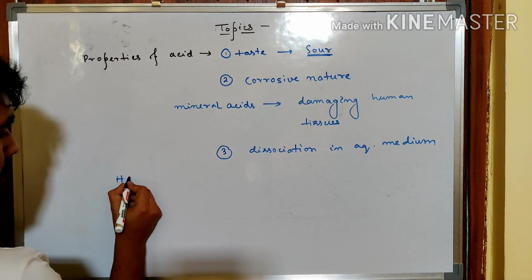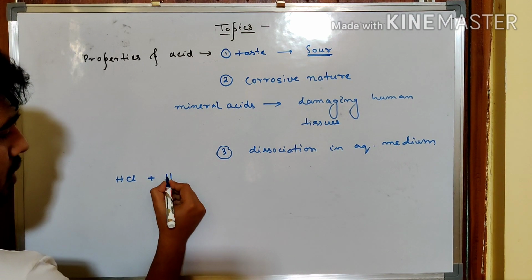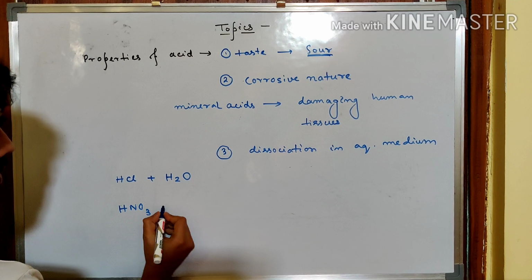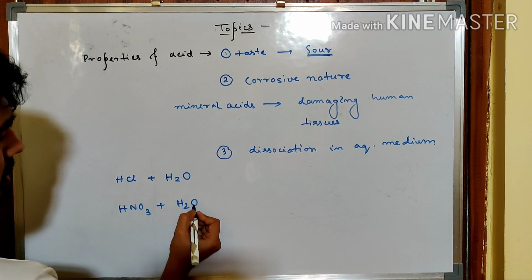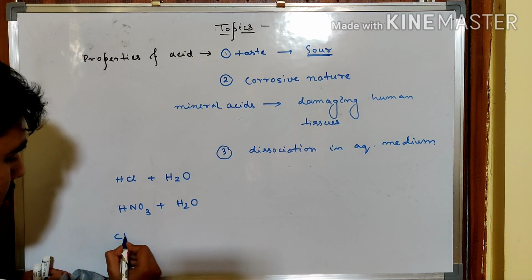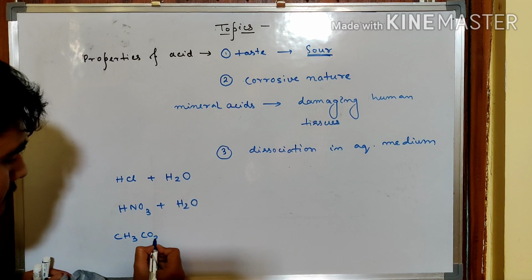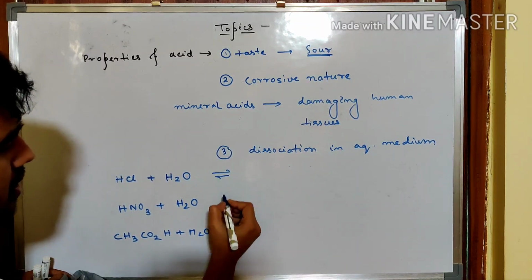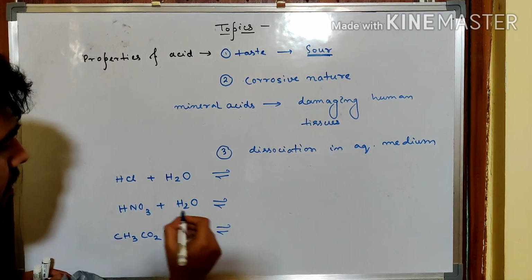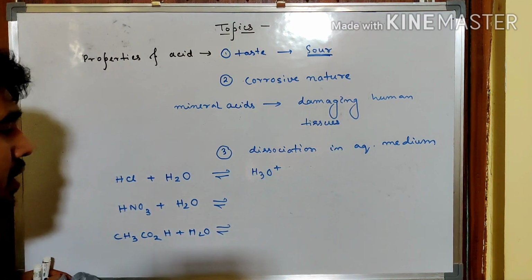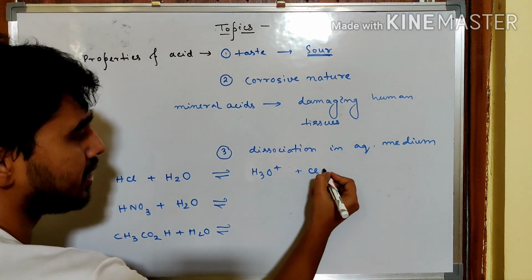If I take HCl plus water, if I take HNO3 plus water, if I take, say, acetic acid plus water, in all these cases what happens is H3O plus hydronium ion will be generated.